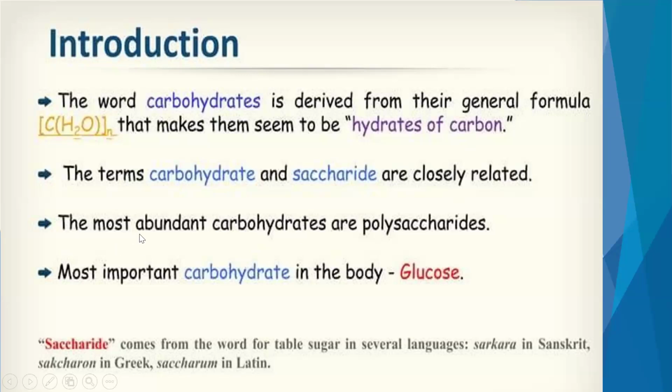The most abundant carbohydrates present are polysaccharides. Among all the carbohydrates, the ones present in the largest quantity are polysaccharides. Poly means many and saccharide, as I said, means sweet or sugar. So polysaccharides are carbohydrates which contain many sugar units. The most important carbohydrate among all is glucose. All the cells of our body are dependent on glucose for energy.